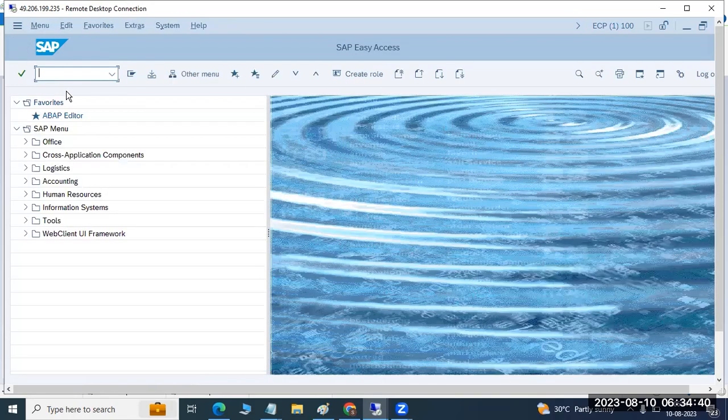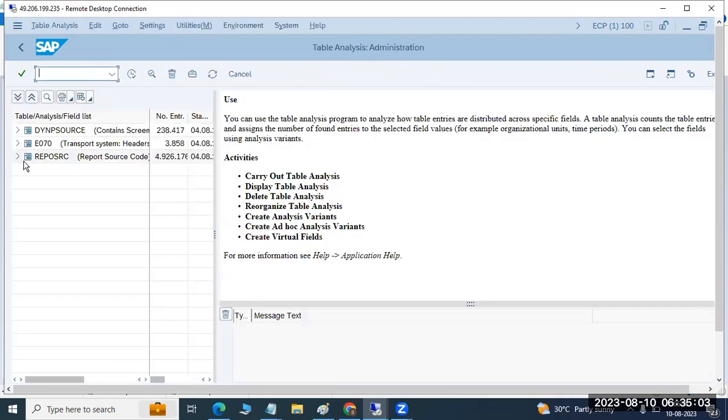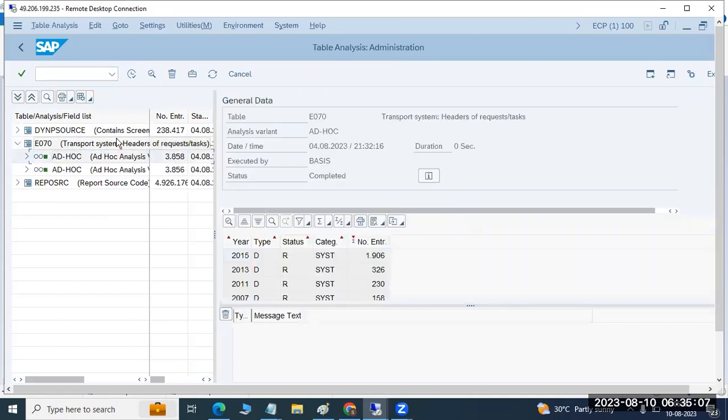Once your activity is completed, then roll back the system. Yesterday I was pulling the table analysis for archiving purposes. I'm doing archiving for one of the customers, so I have to pull one of the reports. I have to do some analysis on one of the tables. I went to the table analysis transaction code, and when I'm trying to pull the data, I'm unable to pull the data from the system.